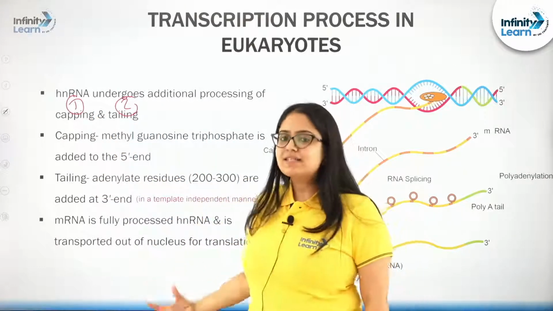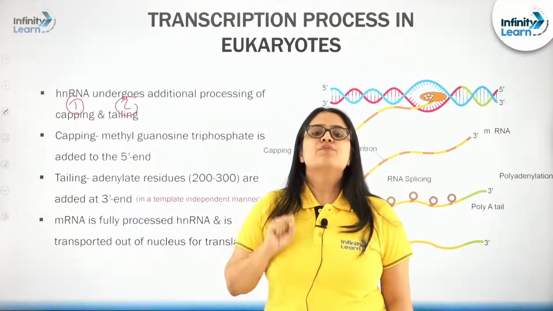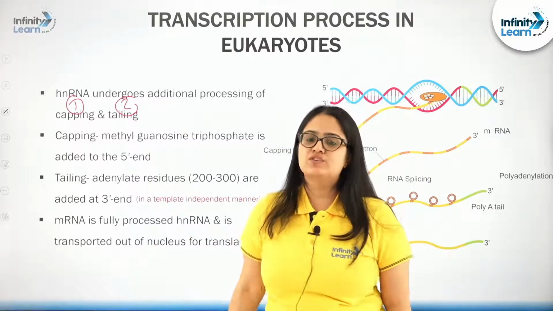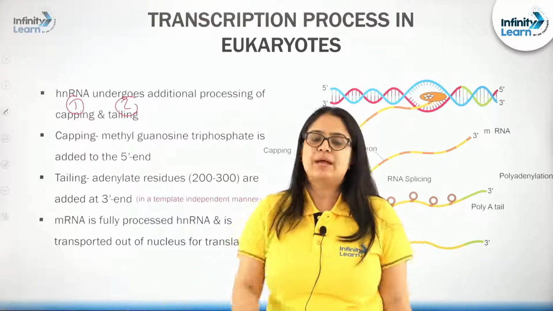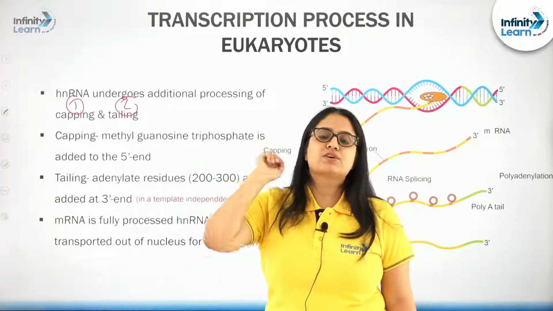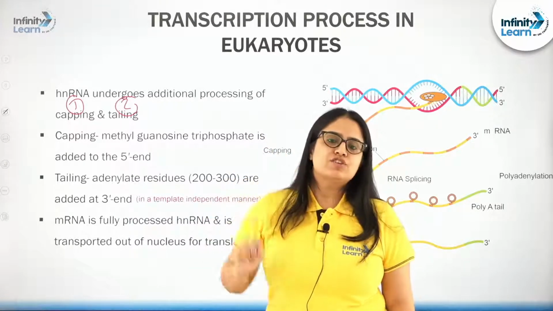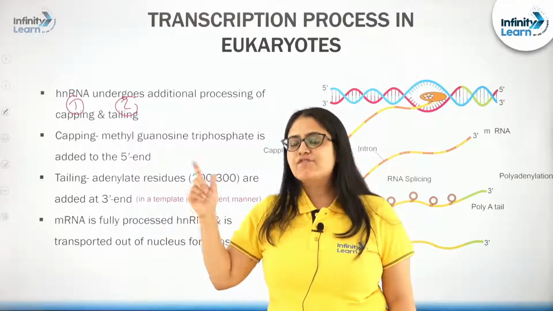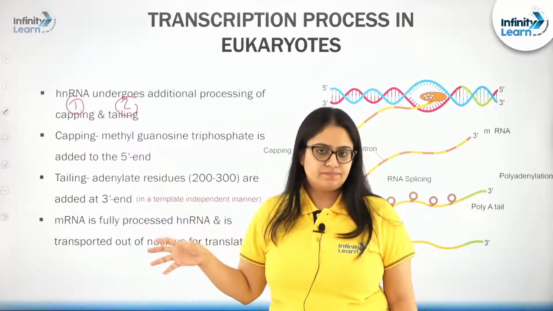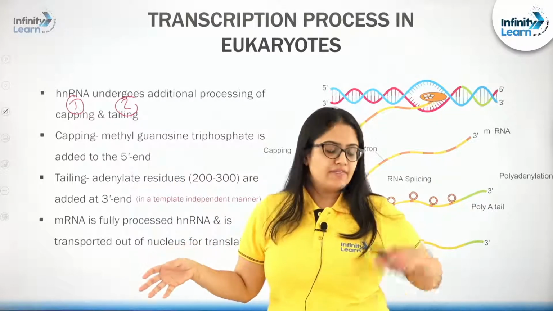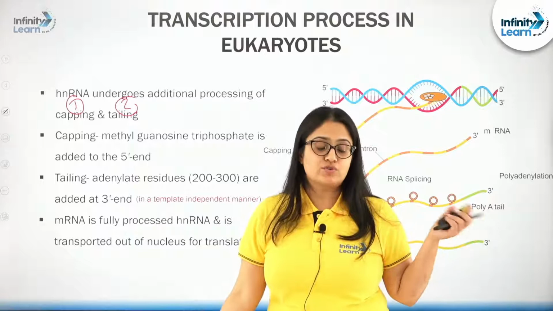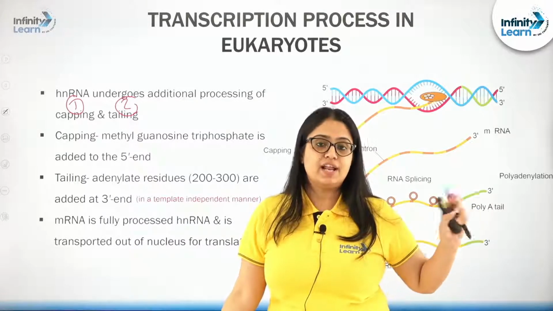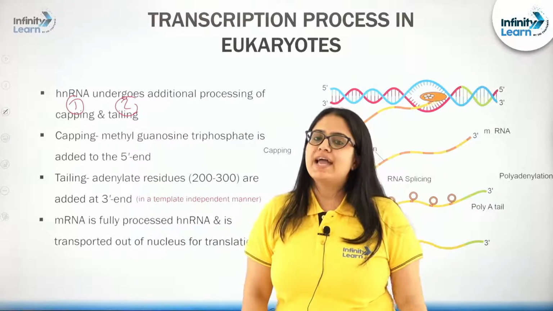So, other than splicing, other than removing introns from the exons from hnRNA or primary transcript, which is a precursor of mRNA, two additional processing steps will take place. There will be addition of a cap on the 5' end of the mRNA, and there will be tailing also. That means there will be an addition of a tail on the 3' end as well.